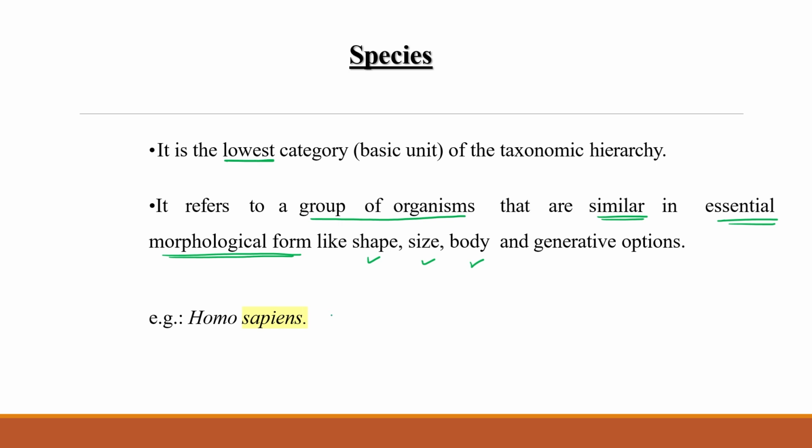We are all in this particular species, and we all look similar, whether Indian, Australian, or American. We are all the same, right? So species means a group of organisms that are similar in their essential morphological forms, like shape, size, and body type.